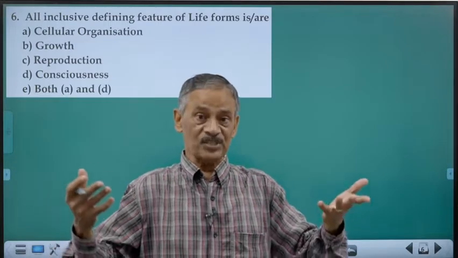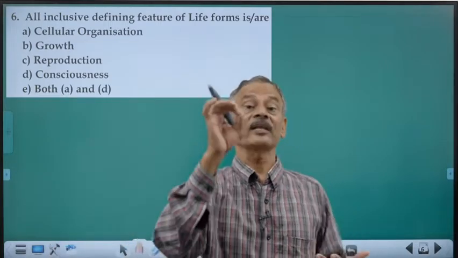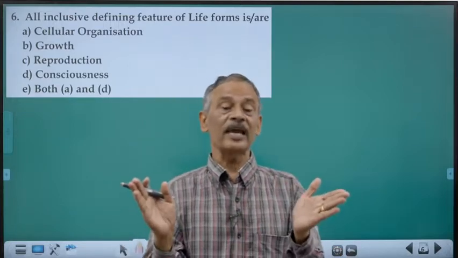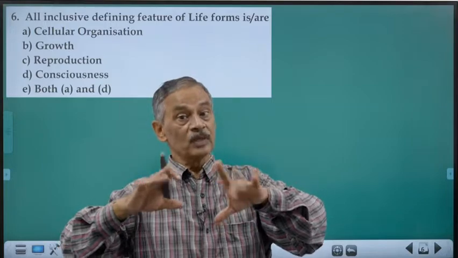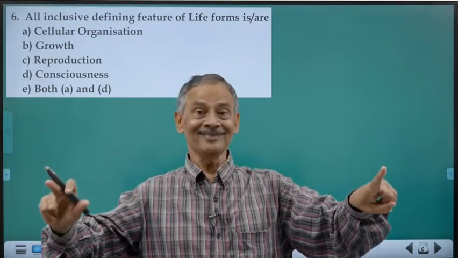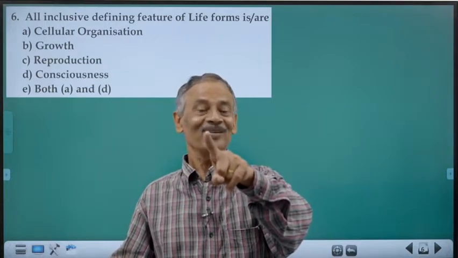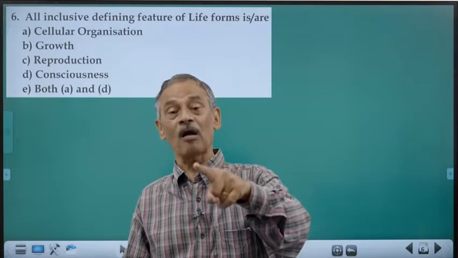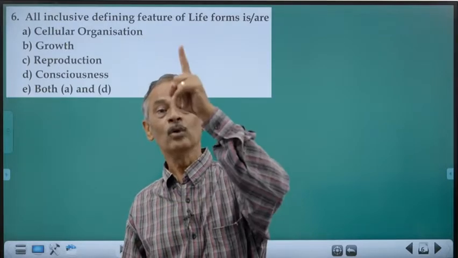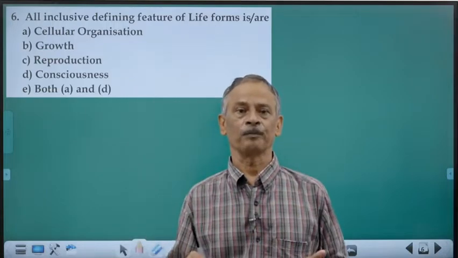It manifests, it exhibits certain characters. What are the characters? Which are present in all members without any exception, by which you can distinguish a living from a non-living. That is what is called all-inclusive defining feature.